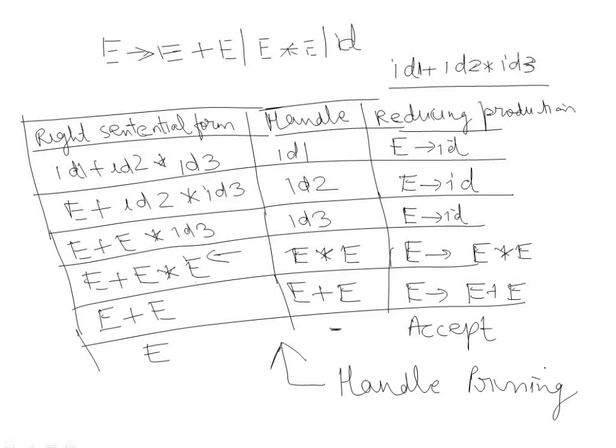So how does it work? It scans the input string from left to right, and after the whole input string is scanned, then it works from right to left, following the rightmost derivation approach in reverse.